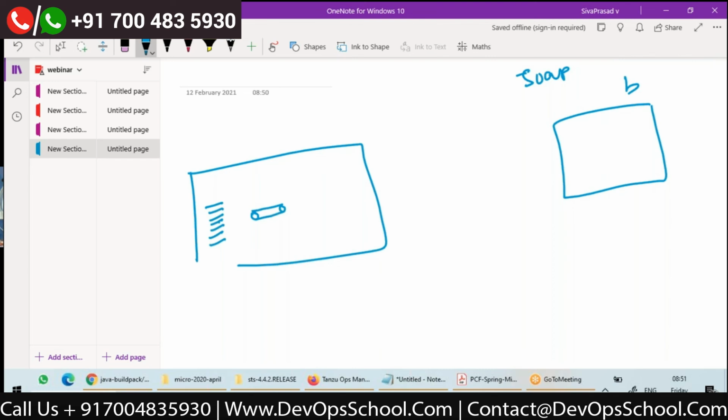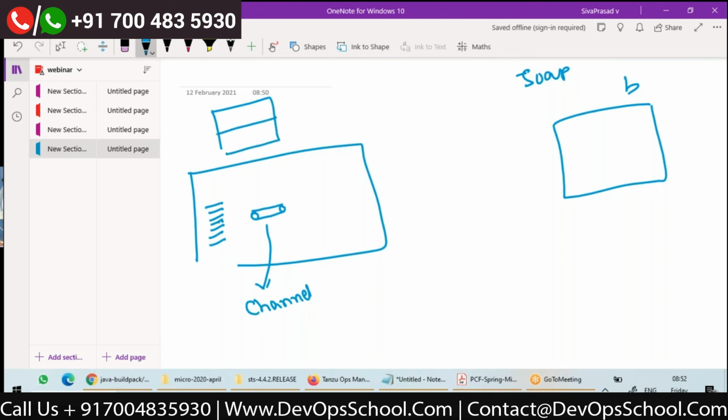Normally in integration terminology, we call in-memory queues channels. You can think of it as an in-memory queue right now. If somehow I can configure an in-memory queue, then whenever my code wants to send a message, instead of creating a SOAP message or REST message or JMS message, it can create a generic message.